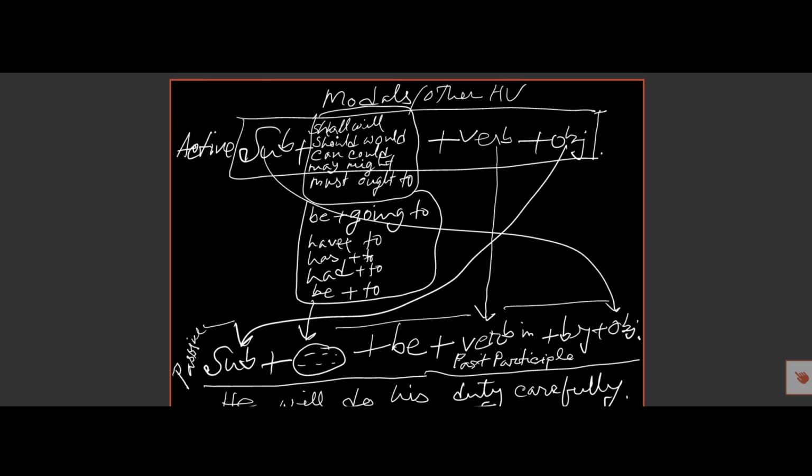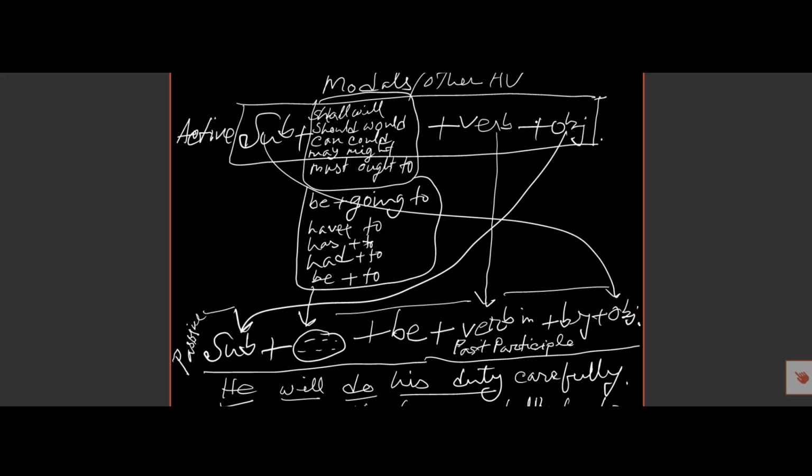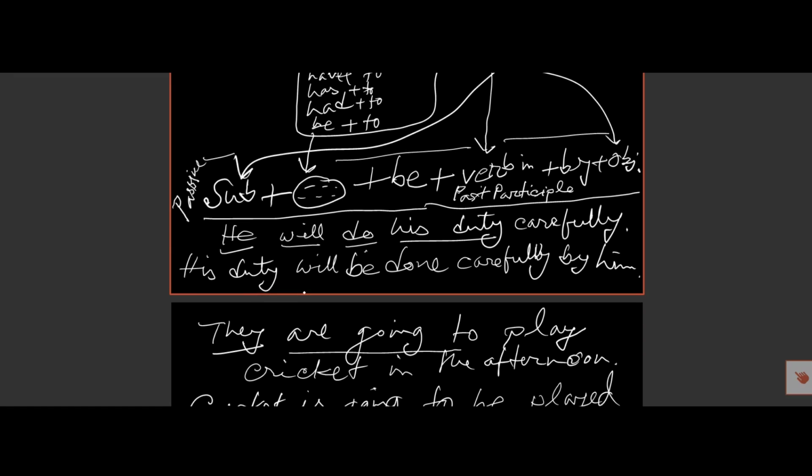we must put be after this verb or modal verb, then the main verb will be in the past participle. So the structure is: the object will be the subject, then this auxiliary verb will be put here, then it takes be, and after be the verb will be in the past participle form, and then the subject will be the object, and before the object we must put by as a preposition. So this is the example.